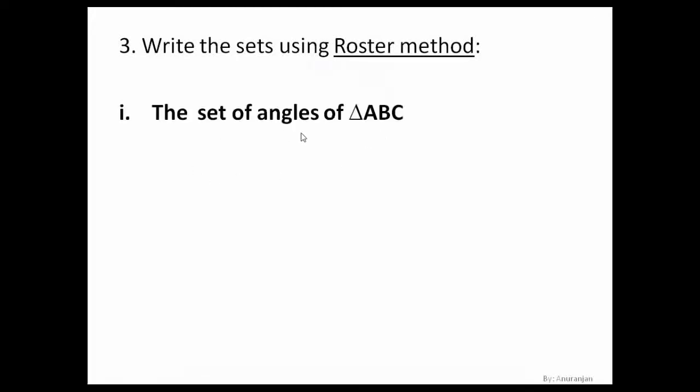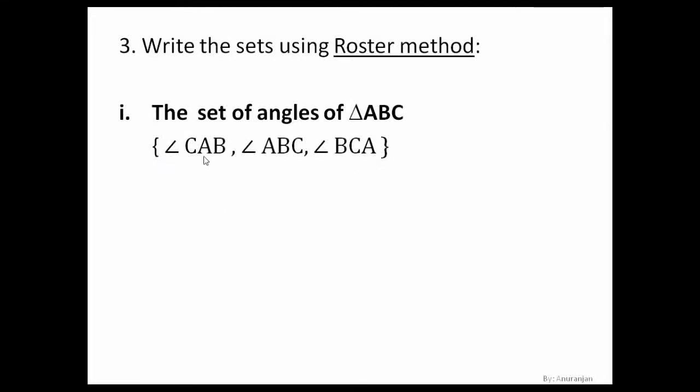Alright, the set of angles of a triangle ABC. So now we have to write the set of angles of this triangle ABC. Now how many angles does any triangle have? 3 angles, right? So here the angles will be angle A, B and C. So we can present them as a set. So we can say, represent them in the roster form: angle CAB, angle ABC and angle BCA.